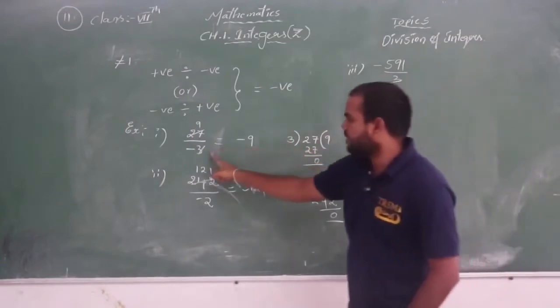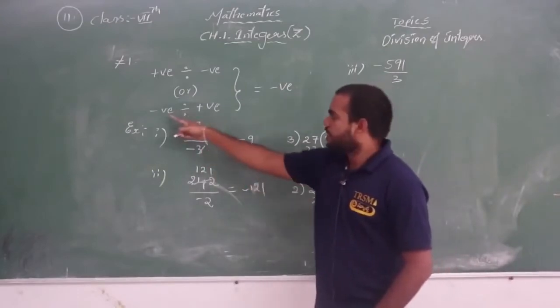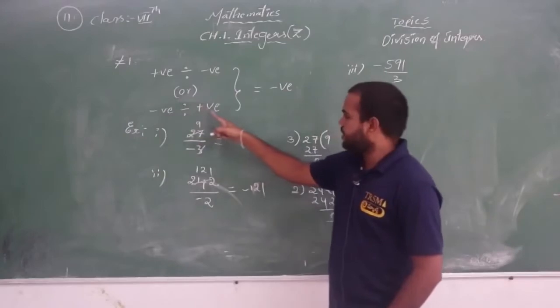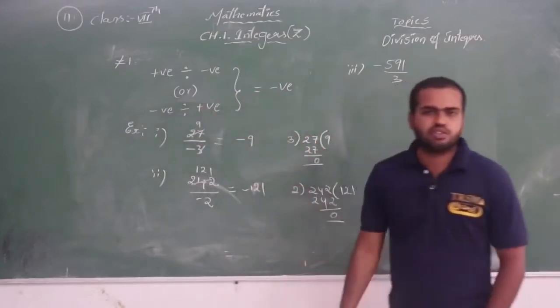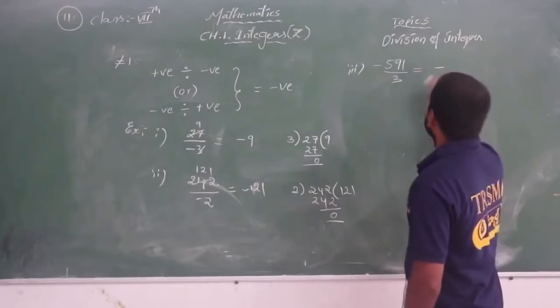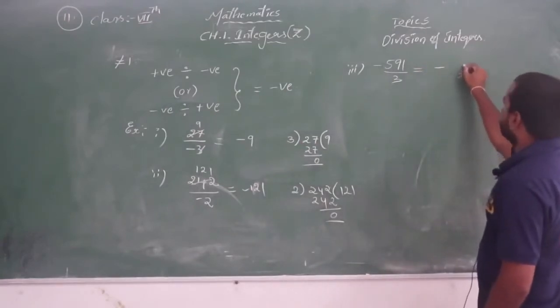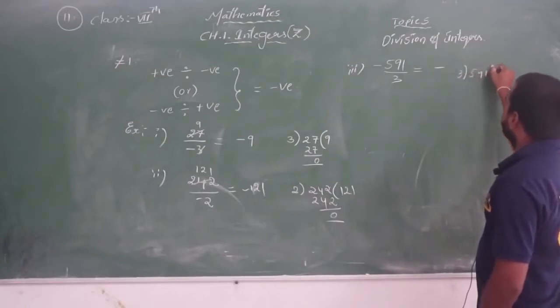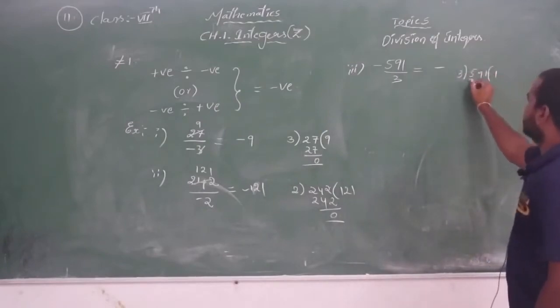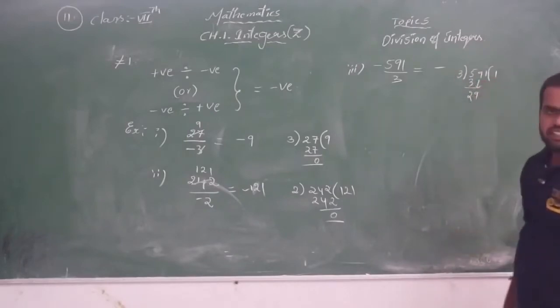Earlier we saw a positive integer divided with a negative integer. If you divide a negative integer with a positive integer, in this case also the quotient will be negative only. Now divide 591. 3 ones are 3, the remainder is 2, so it is 29.